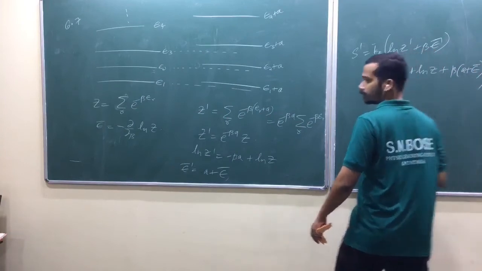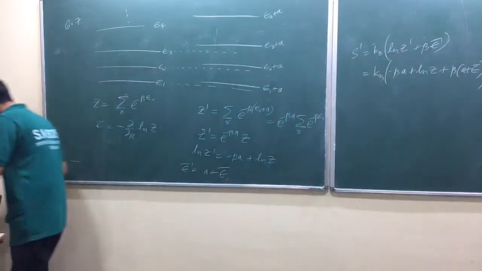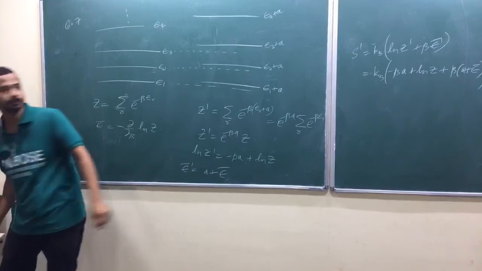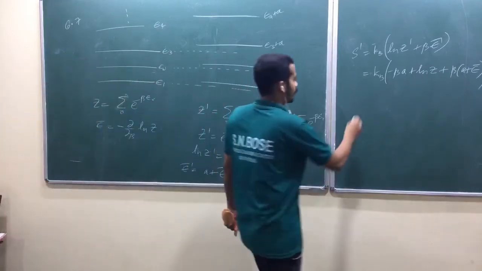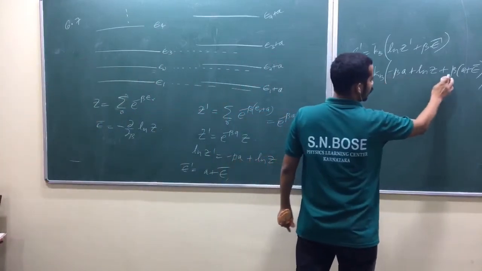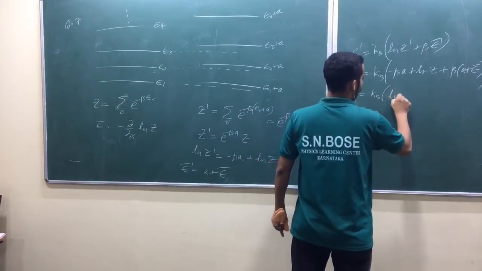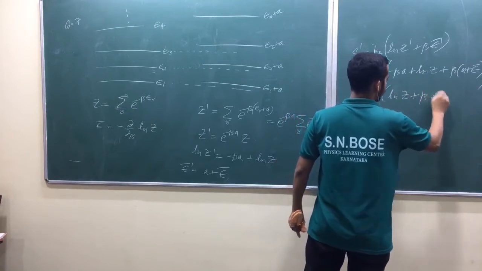I'm running out of space. Can you see this one? Minus beta A plus beta A, so k_B times ln of Z plus beta E bar unprimed.